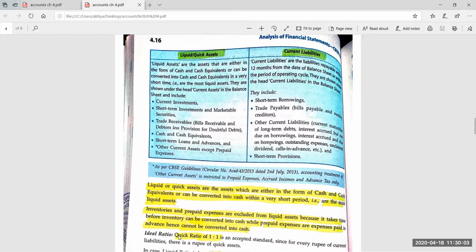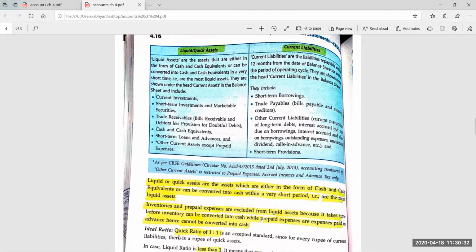prepaid expense. If the current assets are not given as a whole, but in parts, like current investments, trade receivables, cash and cash equivalents are given, then we have to add all the current assets except inventory and prepaid expense. There is no need to deduct it if the parts are given. But if the whole is given, then deduct it, because current assets already include the inventory and prepaid expenses. So that's why we have to deduct.